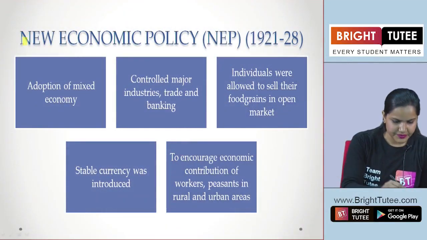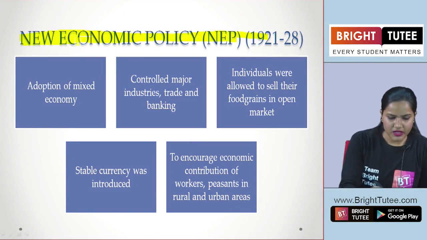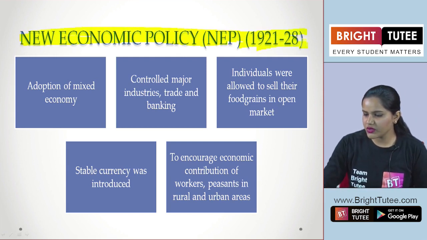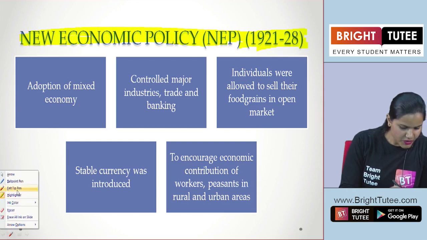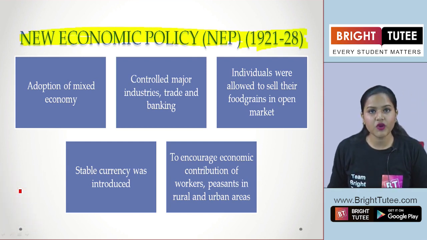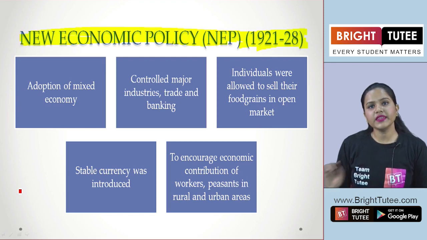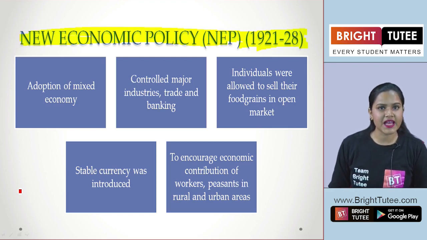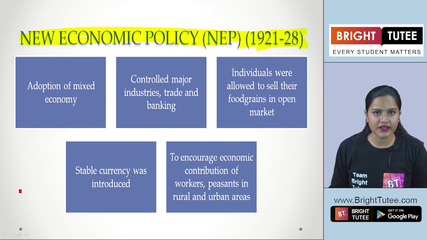Hello students, now let's talk about our next topic here, that is the New Economic Policy, also known as NEP, 1921 to 1928. Before this we have talked about the October Revolution. We saw in this the fall of the provisional government and the coming up of the Bolsheviks as the only power in Russia, under whose leadership? It is under the leadership of Vladimir Lenin.